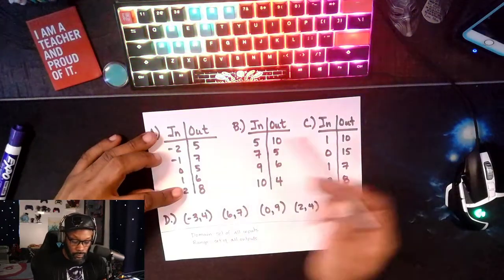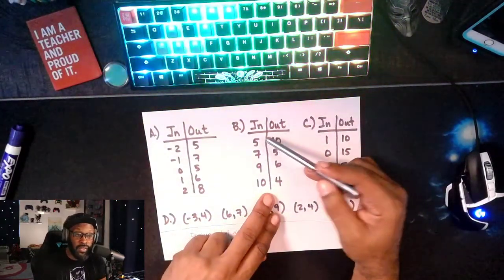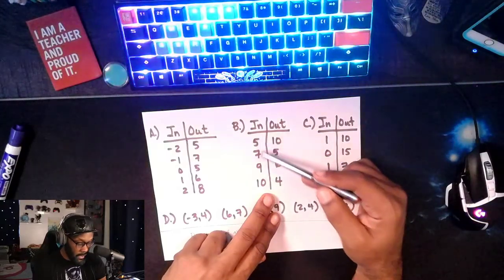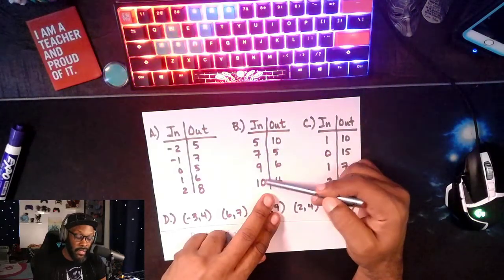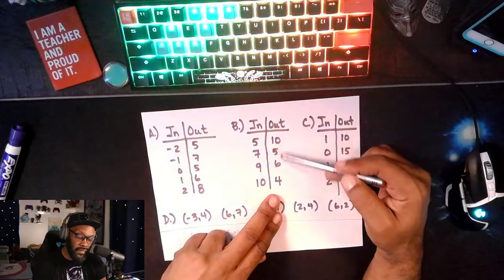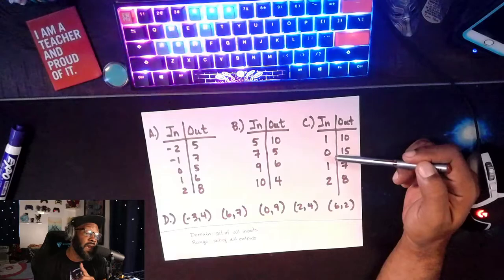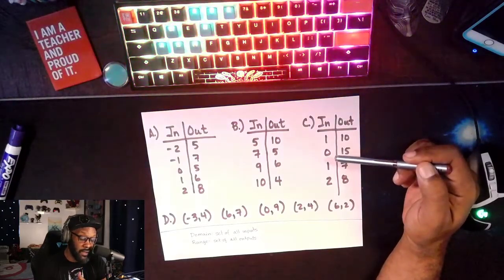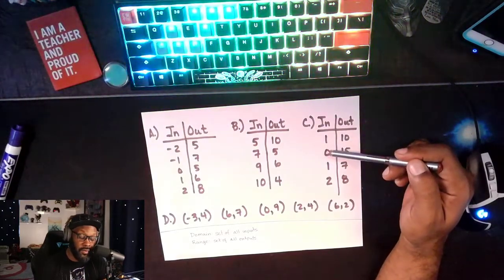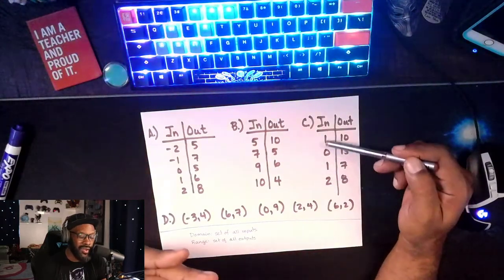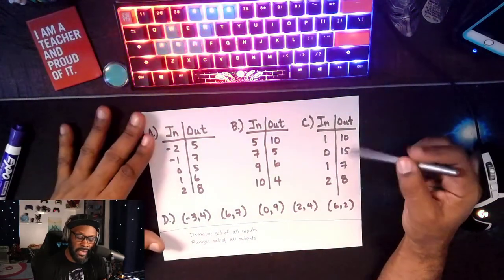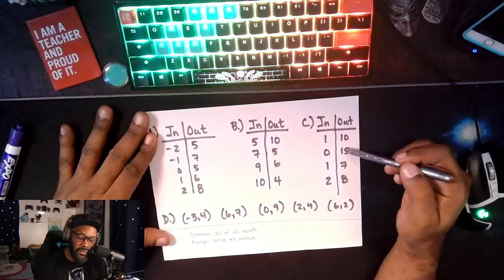The same thing here: what's the domain? 5, 7, 9, 10. What's the range? 10, 5, 6, 4. Similarly here, even though we established that C is not a function, your inputs, or your domain, is just 0, 1, and 2. Don't repeat numbers unnecessarily. And then the range is 10, 5, 7, 8.